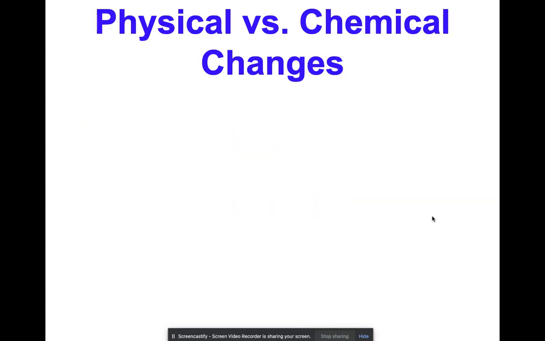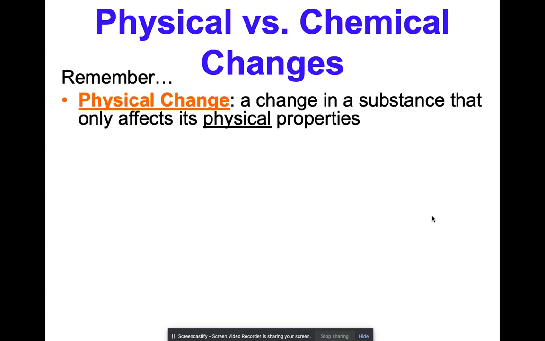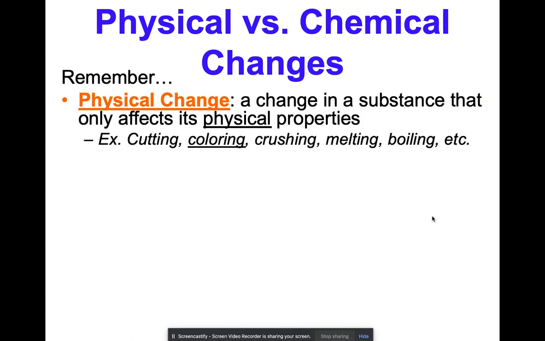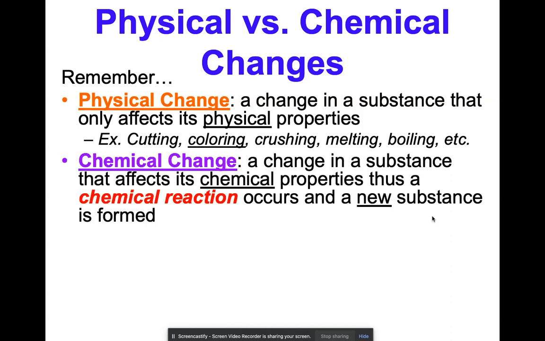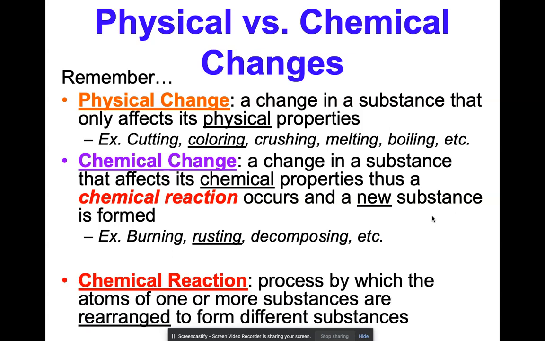All right, so let's review a little bit physical versus chemical changes. Remember that a physical change is a change in a substance that only affects its physical properties, like cutting, coloring, crushing, melting, boiling, etc. Chemical changes are changes in a substance that affects its chemical properties. Thus, a chemical reaction occurs and a new substance is formed. Some examples: burning, rusting, decomposing, anything like that.